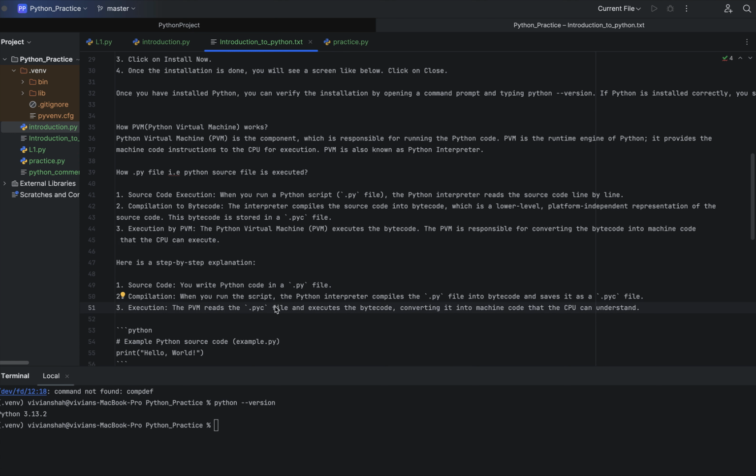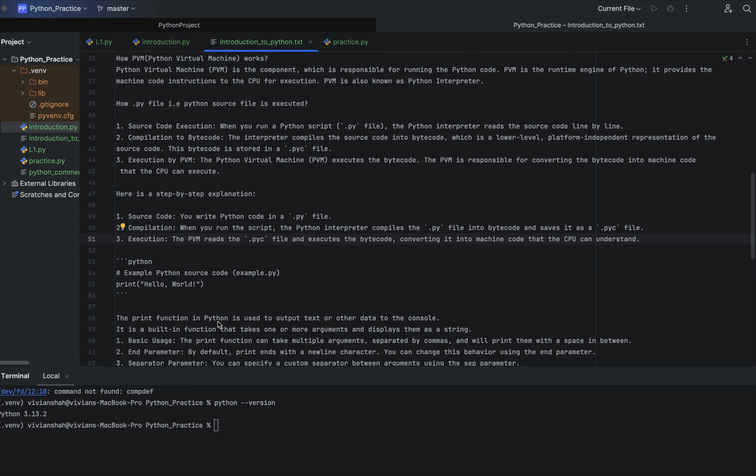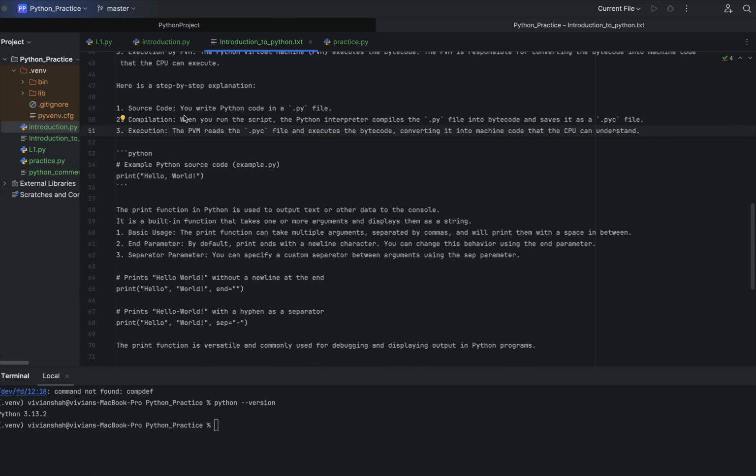Here are the steps, let me explain. The first step is when you write the code in the .py file. Then when you run this Python file, the Python interpreter compiles the .py file into bytecode, that is the .pyc file. Then at execution time, the PVM reads this compiled .pyc file, executes the bytecode and converts it into machine code that the CPU can understand.